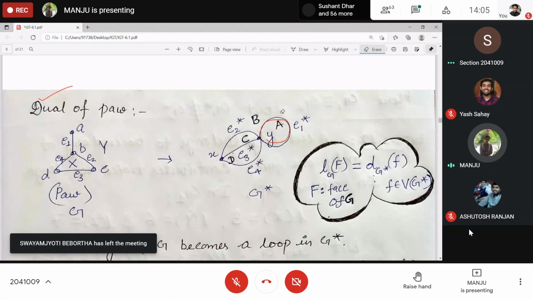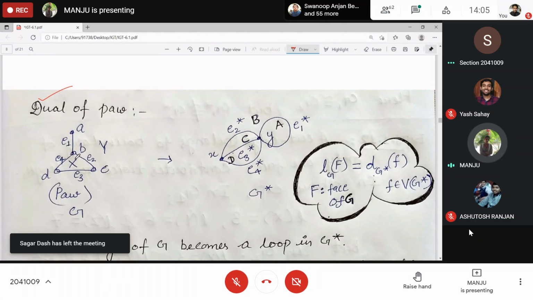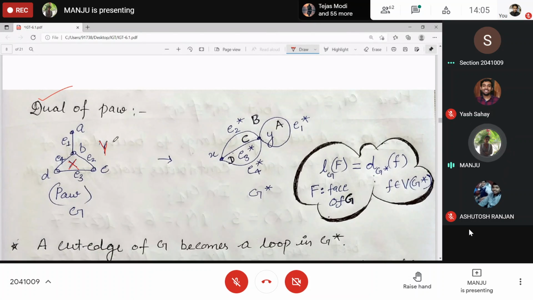Means whenever there is a bridge, corresponding to the bridge we have loops. And whenever there are two faces x and y, you can just see here, these are two faces. How many common edges do they have here? 3. This one is a common edge, so there will be adjacency over here.